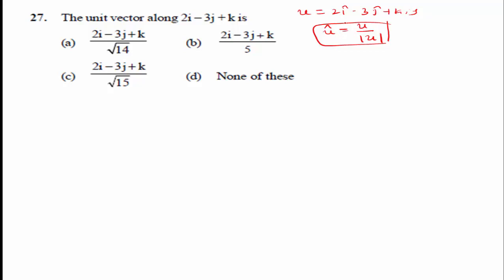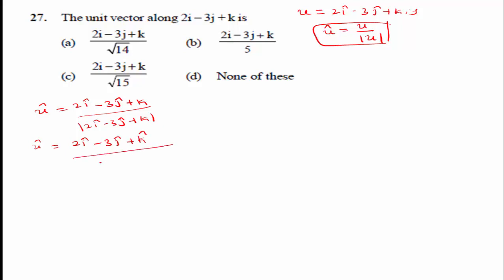Now substitute the values. Unit vector u cap is equal to 2i minus 3j plus k divided by mod of 2i minus 3j plus k. When you remove the mod, we can write root of 2 square plus minus 3 square plus 1 square.